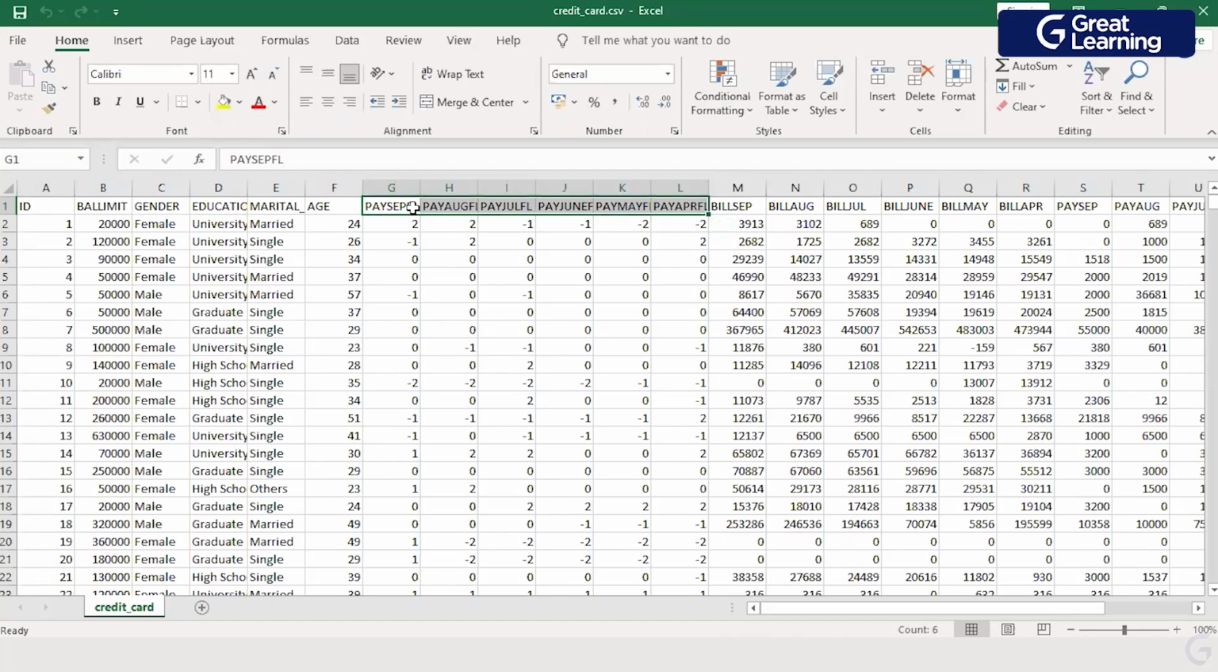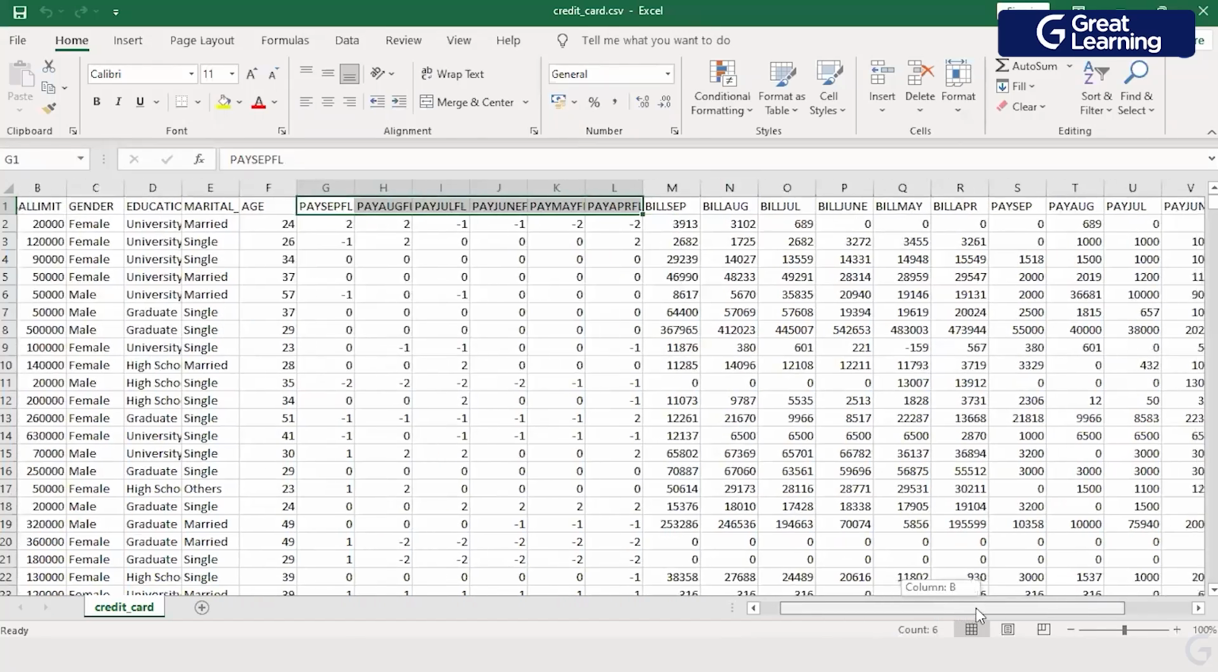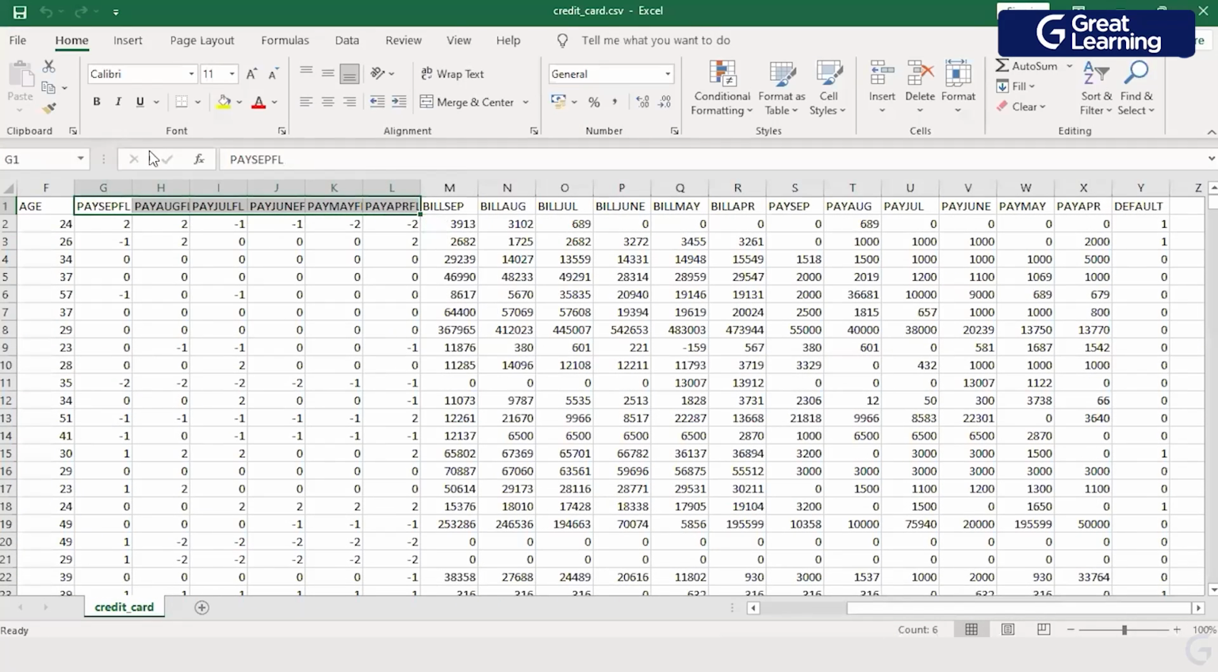You have a flag available for September, August, July, June, May, and April. So it's a 6 months data set which has been given to you. Then related to these months, you have the bill amount. And for the same set of months, you have a pay amount, which means what was billed for each month and what you are expected to pay each month. Then you have a default column, which is the target column.